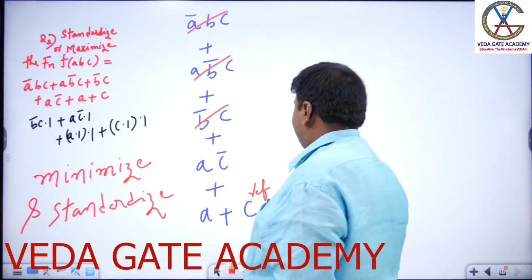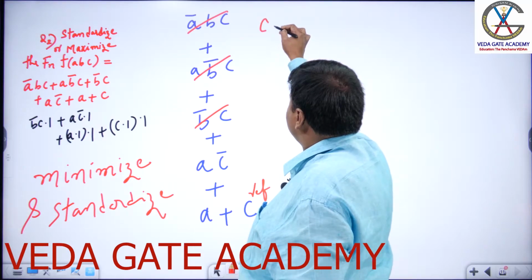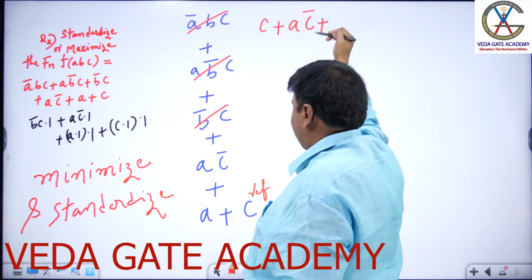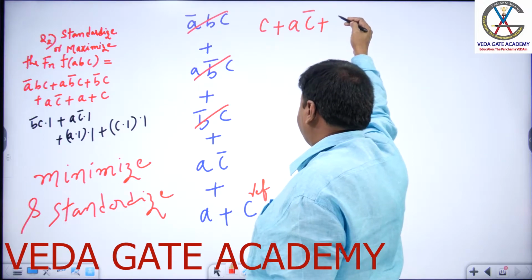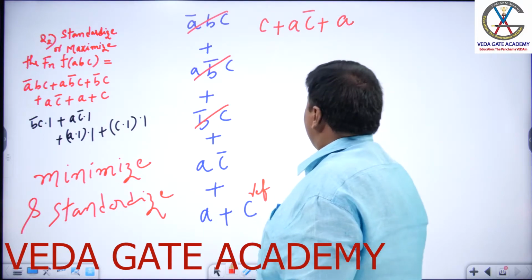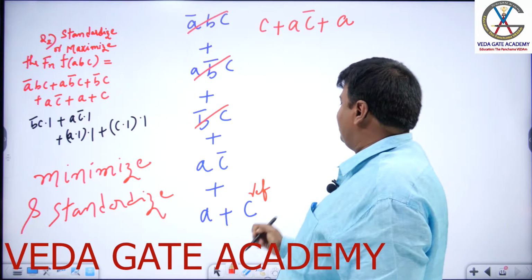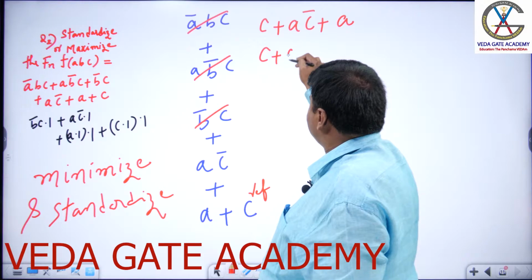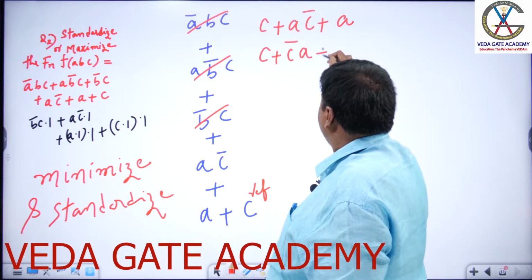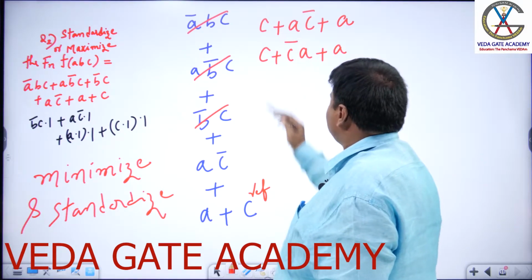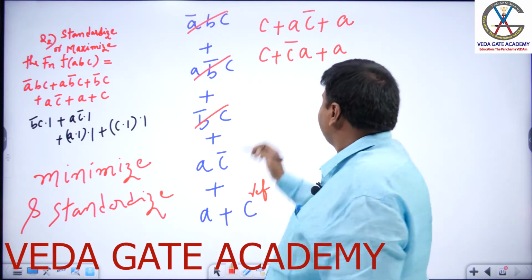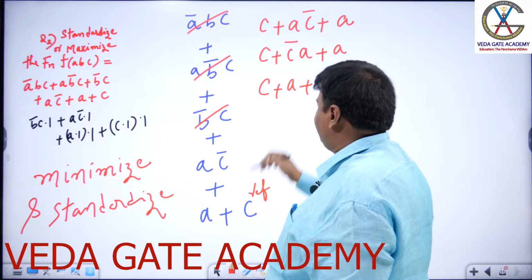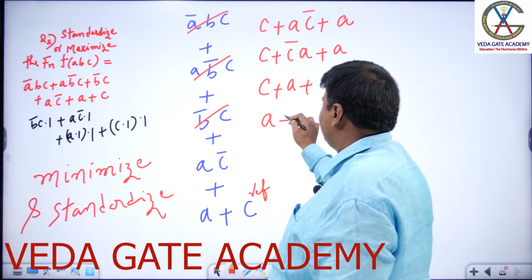Come back. The function left is c plus ac bar plus a. Now, c plus ac bar plus a. Can I write in this way? C plus c bar a plus a, and c plus c bar a is however cancelled, and you will write it as c plus a plus a. A plus a is a anyhow. Finally, it is a plus c left.